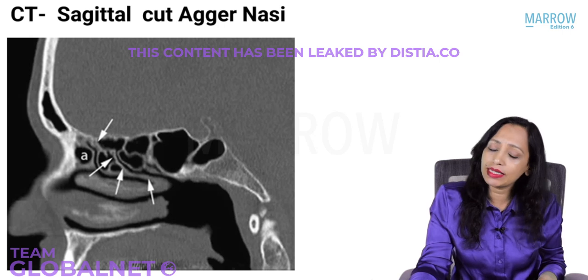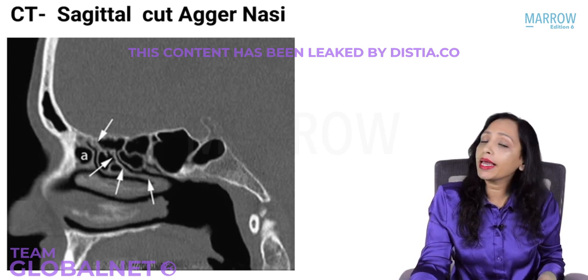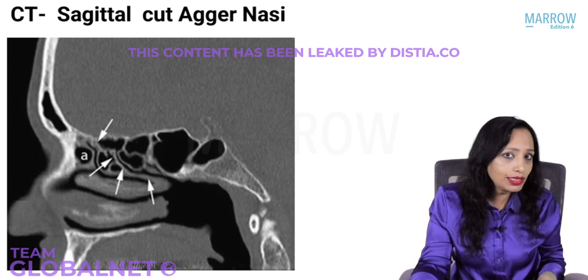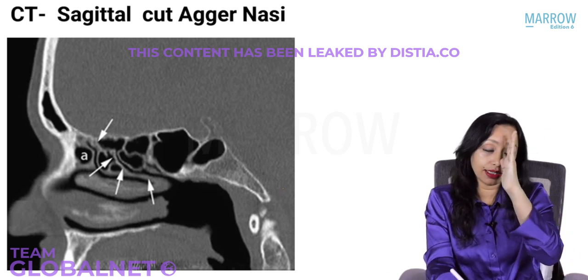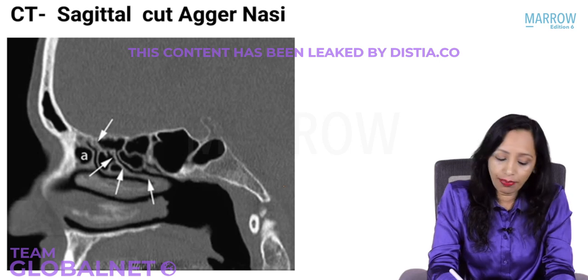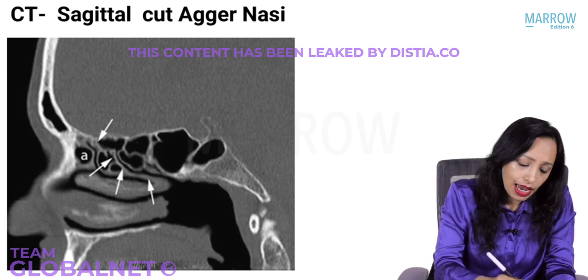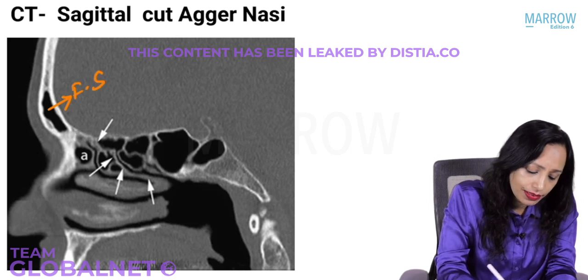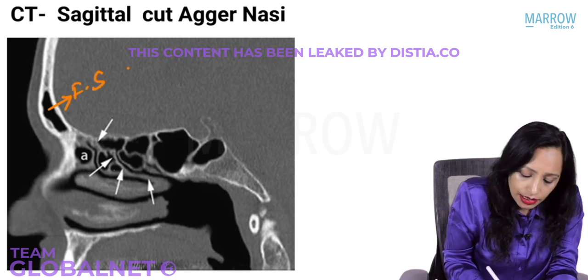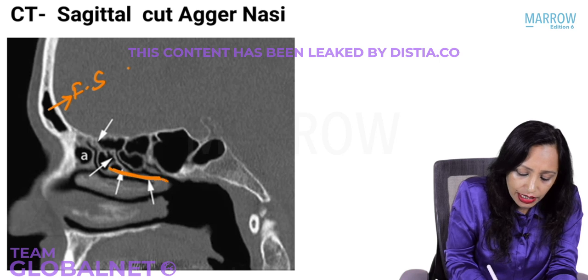Now, let us quickly see how these agger nasi cells appear on CT. What you are seeing here is a sagittal cut of the nose and paranasal sinuses. Can you identify this sinus for me? Yes, this is the frontal sinus. This is the middle turbinate attachment that we are seeing here.